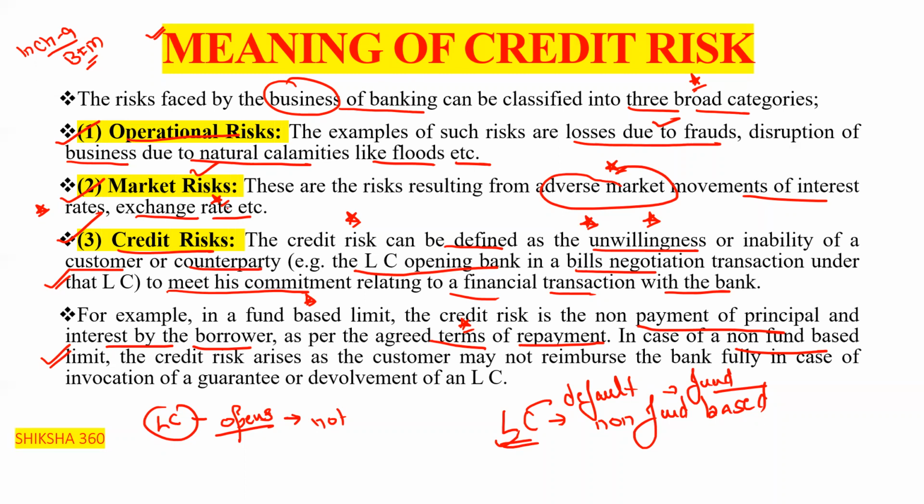So credit risk occurs in both the fund based and the non-fund based. In the fund based, the credit risk is the non-payment of principal or interest by the borrower as per the agreed terms of the repayment. In the case of a non-fund based limit, the credit risk arises as the customer may not reimburse the bank fully in case of invocation of a guarantee or devolvement of an LC. So these are the different types of risk.